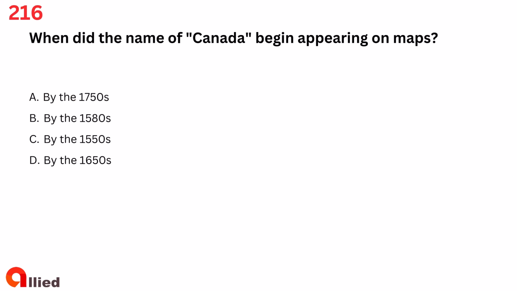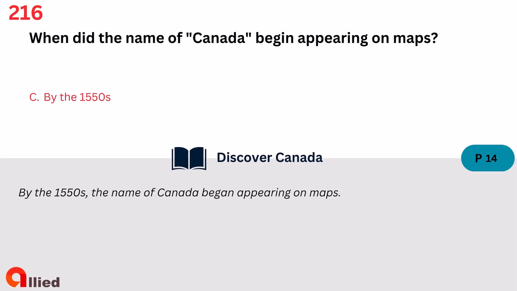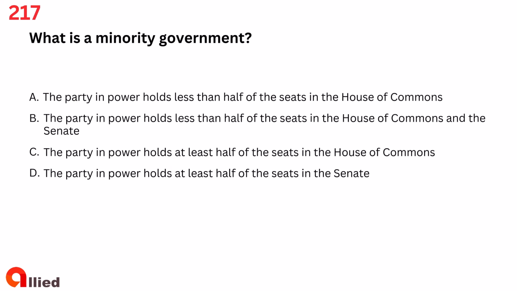Question 216. When did the name of Canada begin appearing on maps? A. By the 1750s. B. By the 1580s. C. By the 1550s. D. By the 1650s. The answer is C. By the 1550s. Question 217. What is a minority government?